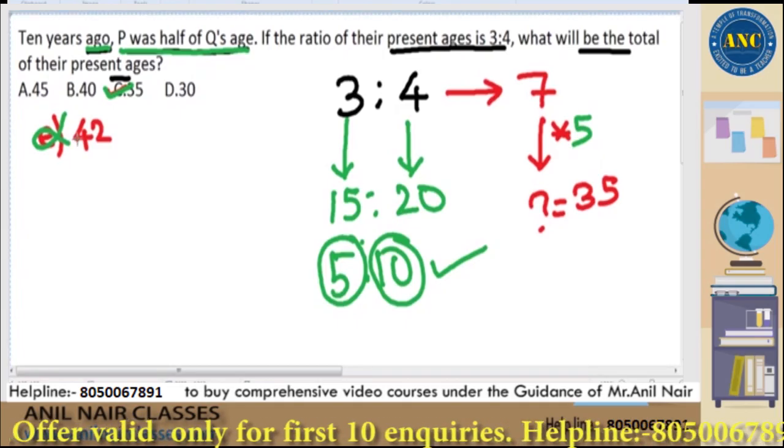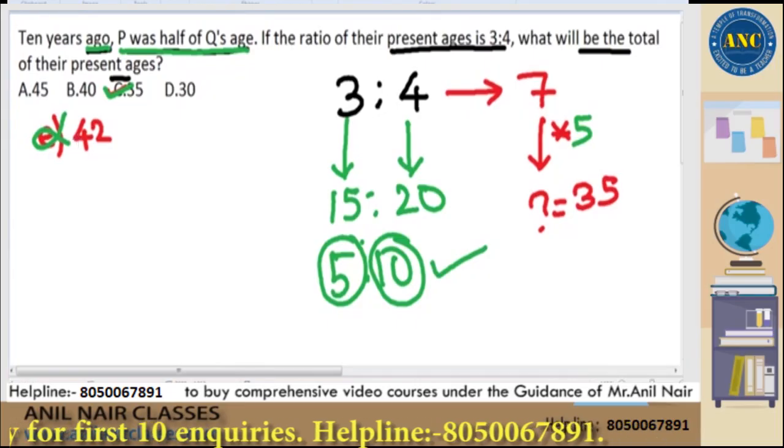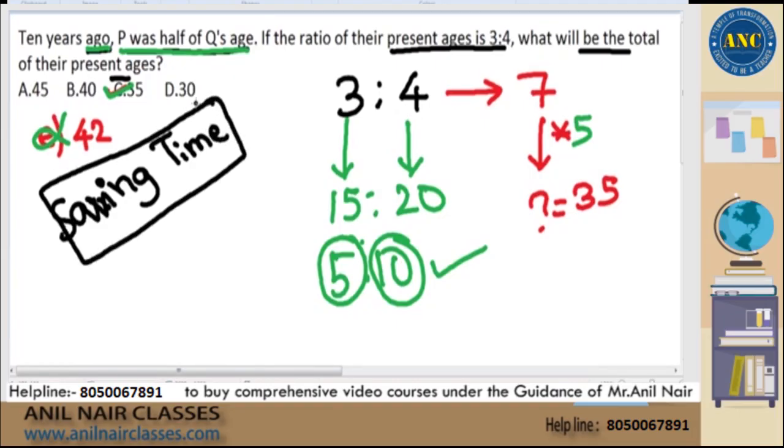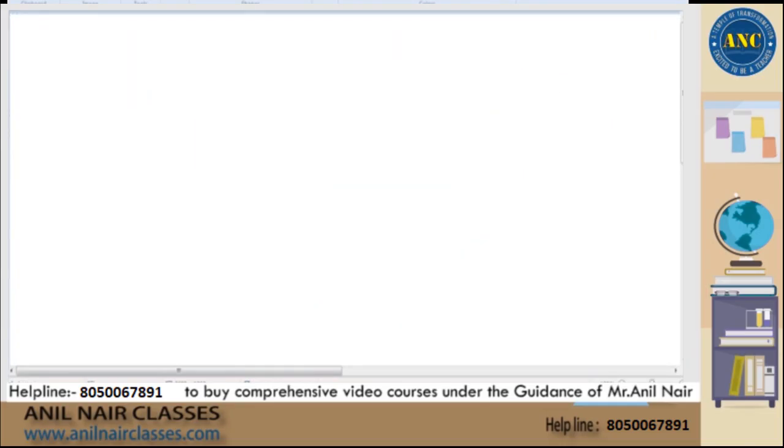Very easily, sir. That too, if you have, suppose by your luck, only one option which is a multiple of 7, like the way it is given in the answer options in this case, you are actually solving this question in 1 or 2 seconds. Where is 1 second solving, where is 30 seconds or 50 seconds solving by variable method? You are saving lot of time. Please remember, you should know the skill of saving time in the examination in particular questions, so that that time can be implemented in the question which you think you have difficulty with. I hope it is clear. Next question.